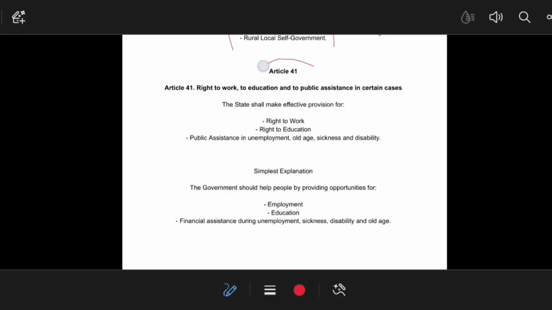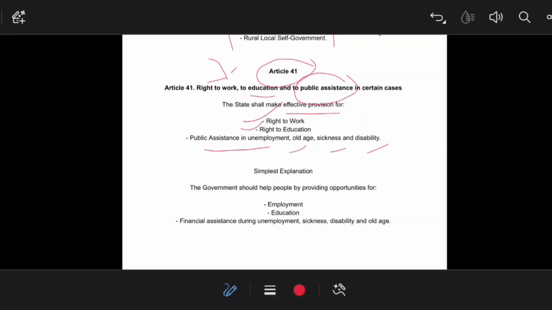Okay, so Article 41 says that everyone should have the right to work, to education and to public assistance in certain cases. That means the State shall make effective provision for the right to work, the right to education, and public assistance in cases of unemployment, old age, sickness and disability.